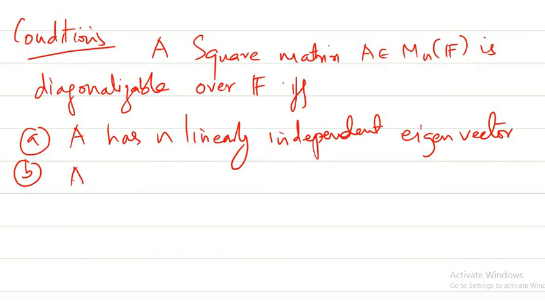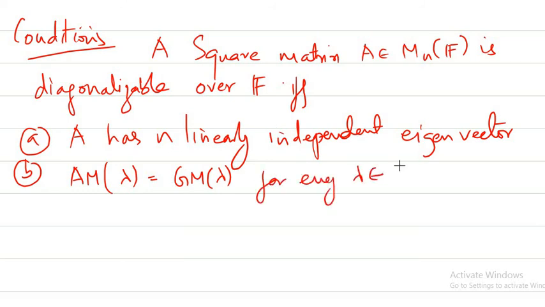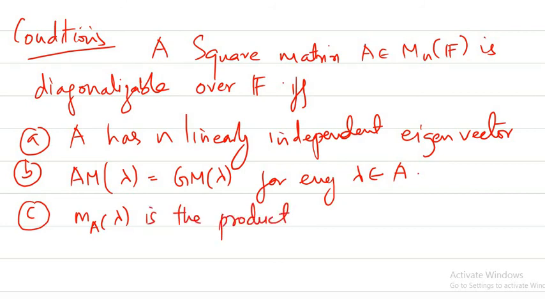Or we could have said that the algebraic multiplicity of a particular eigenvalue lambda should be equal to the geometric multiplicity of that eigenvalue for every eigenvalue of A. Or the third, and most important, characterization is that the minimal polynomial of that particular matrix is a product of linear factors.